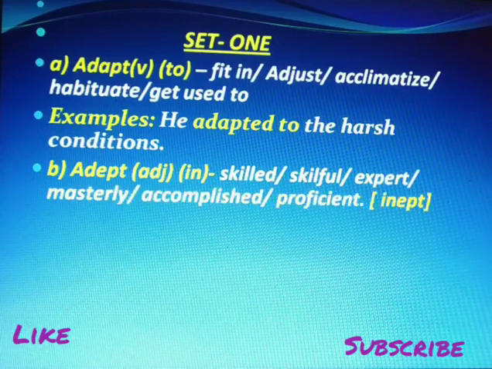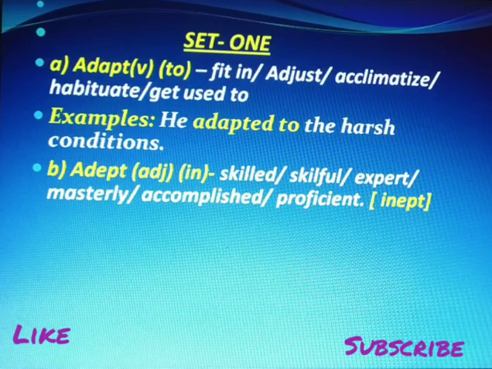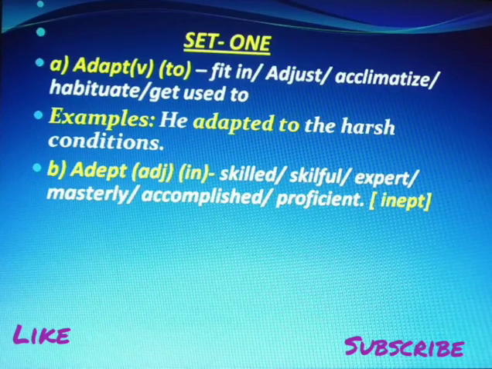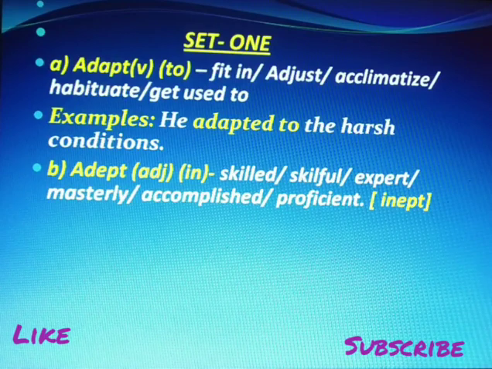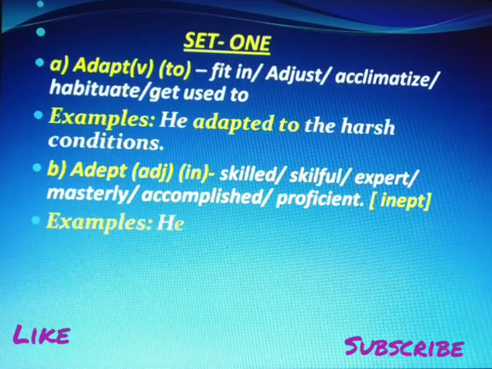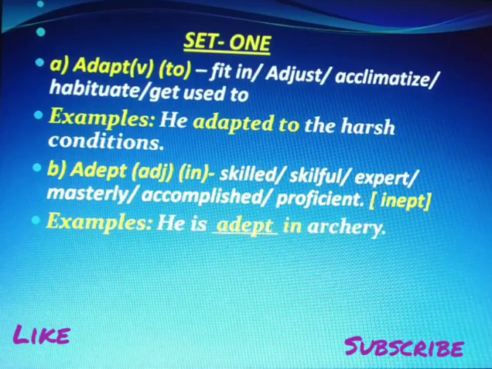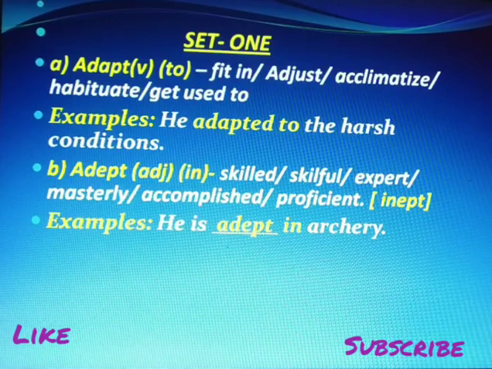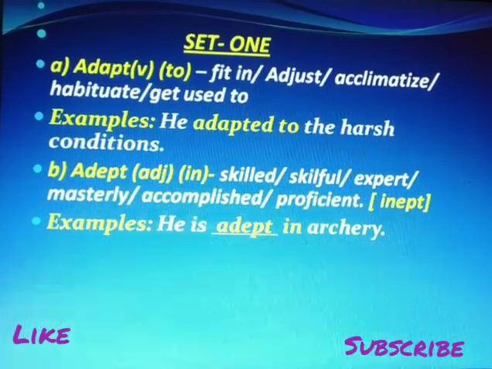Second word is adept. It is an adjective followed generally by in, and after that any field of activity, any subject. It means skilled or skillful, expert, masterly, accomplished or proficient. Its antonym is inept. Look at the example. He is adept in archery. Bow and arrow. Game of bow and arrow is archery. You know.